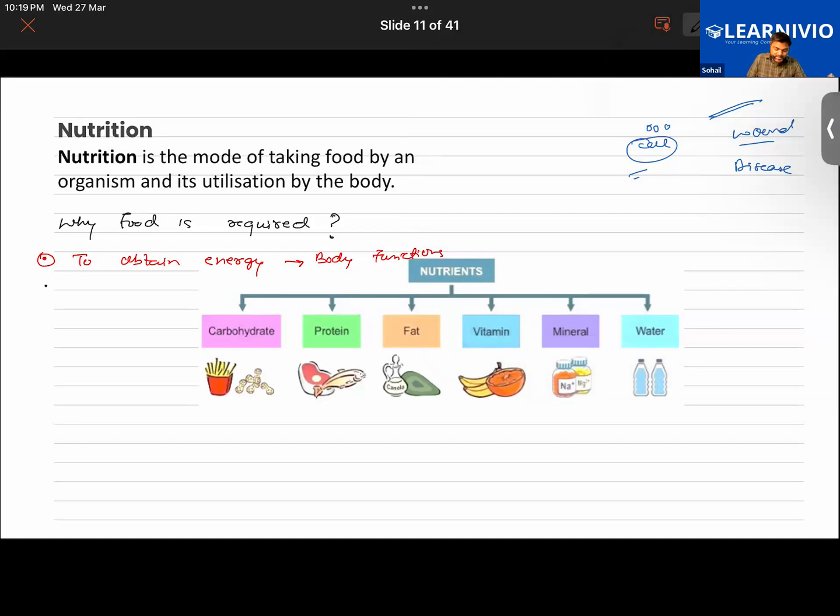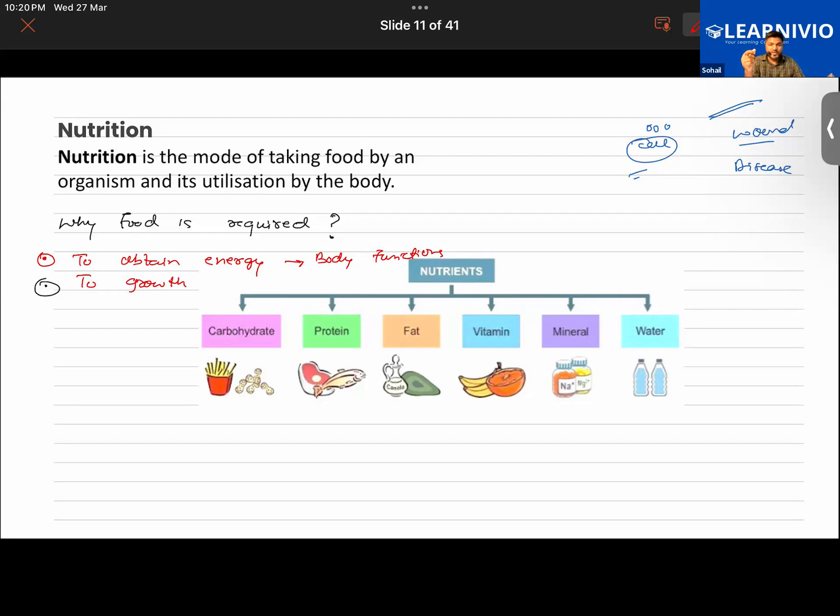And then the second thing is that we require food for growth also. Growth is also of two types. Remember this. One type of growth takes place in a baby. The height and the weight of the baby continuously grow. After a certain age, the growth of height stops. Muscles can grow with exercise and proper food, but height will not grow any further.